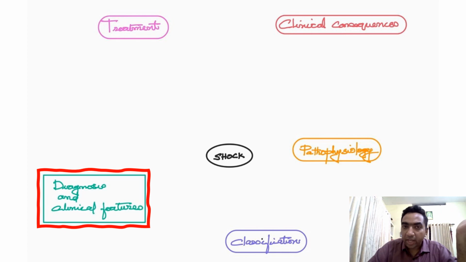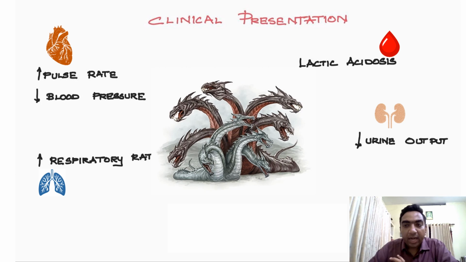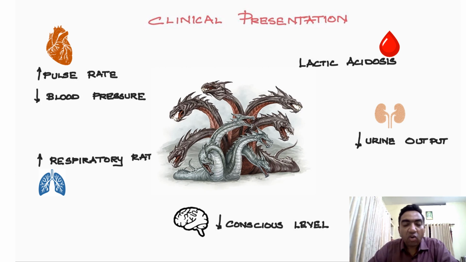Some of it we already know. Clinical presentation in heart, we know that there will be increased pulse rate and decreased blood pressure. There will be increased respiratory rate and there will be decreased urine output due to decreased renal perfusion. What will happen in blood? In blood, there will be lactic acidosis. In brain, there will be decreased consciousness level. So these are the clinical features.